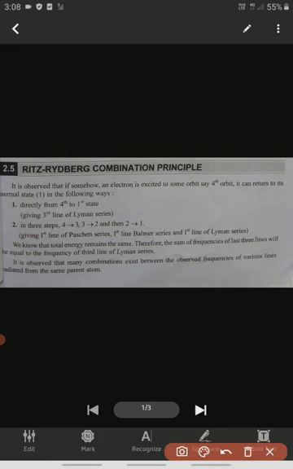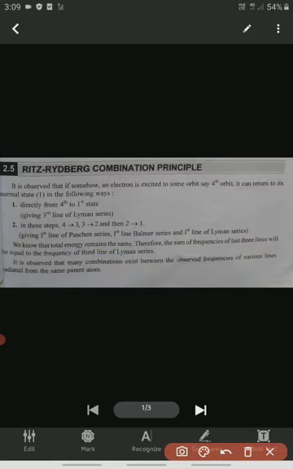Next, we know that the total energy of the system always remains the same. Another point we should remember is that the sum of the frequencies of the last three lines will be equal to the frequency of the third line of the Lyman series. Here we will get different combinations: electrons moving fourth level to first level, or fourth to third, third to second, or second to first. In this way we will get different combinations.